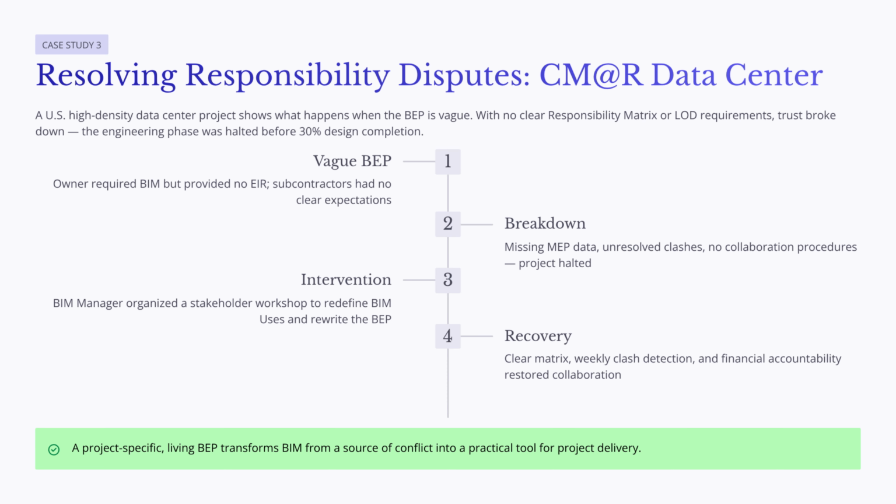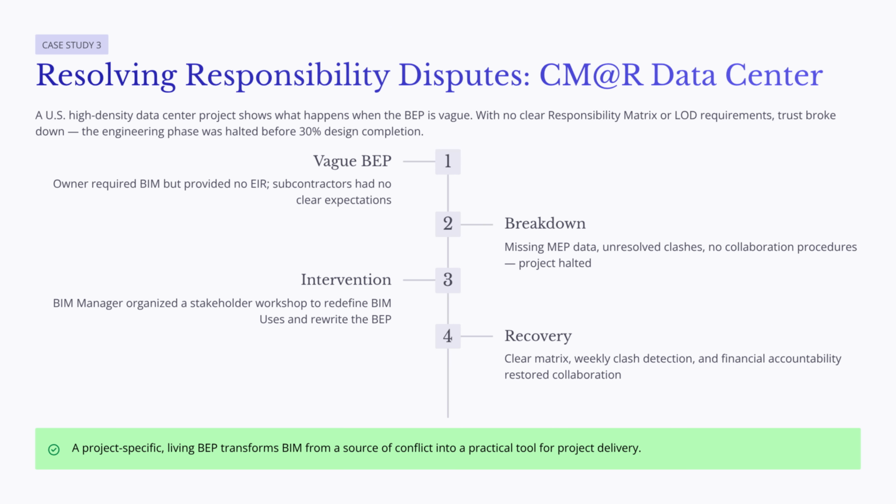The BIM manager organized a stakeholder workshop to stop the isolated modeling process and redefine the project's BIM uses. The team agreed that the most important uses were 3D design coordination and model-based constructability review. After that, the BEP was rewritten as a project-specific control document.